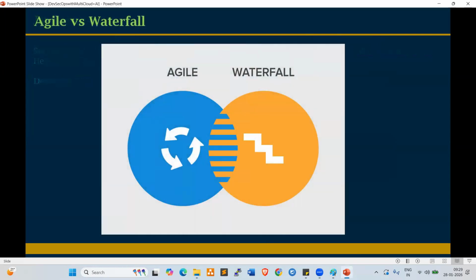Now look at this. We have two methodologies available: Agile methodology and Waterfall methodology. Currently, every organization and every project team is using Agile. So what is Agile? Anyone having an idea? Real time, guys. What is Agile?